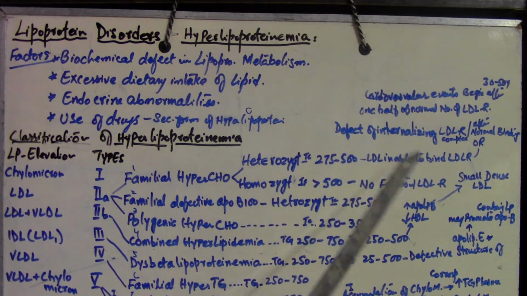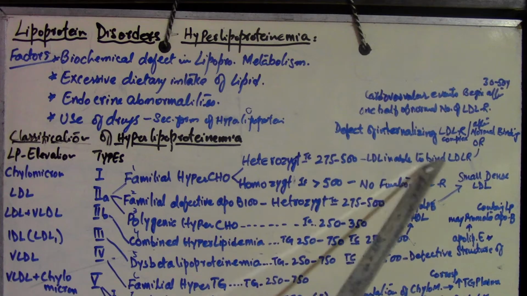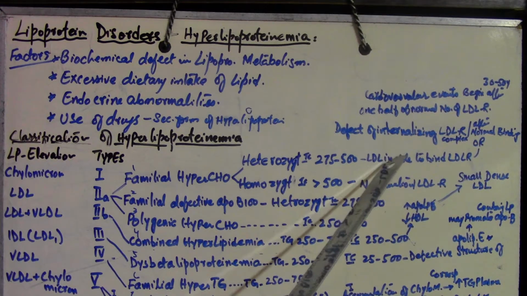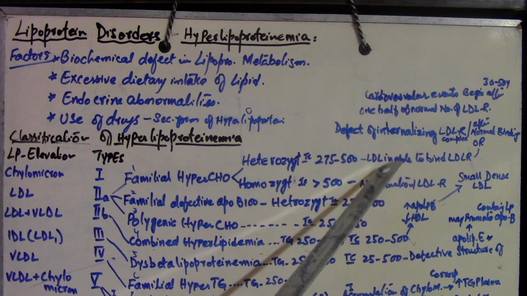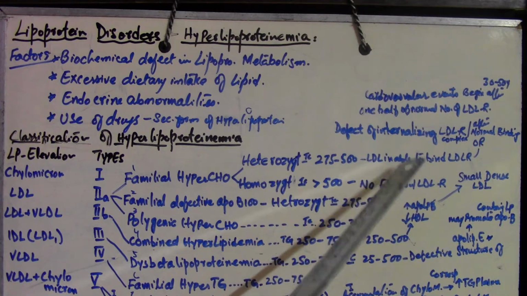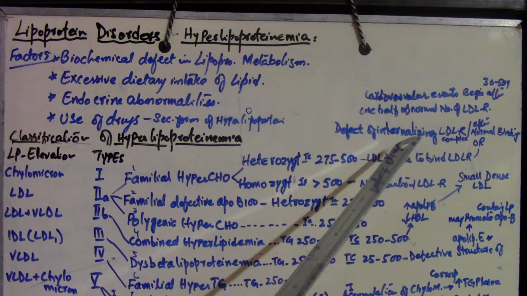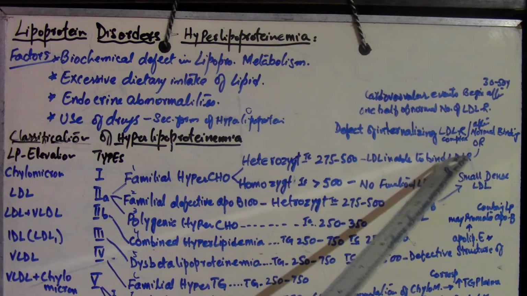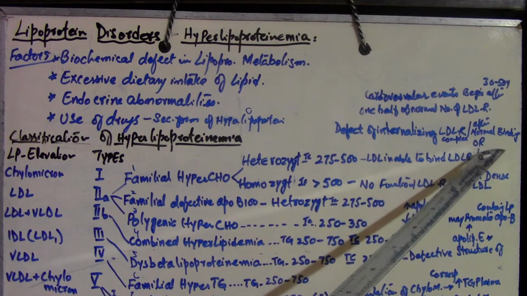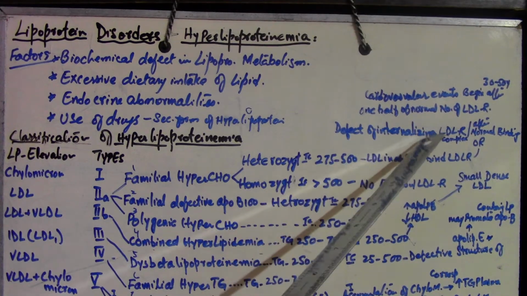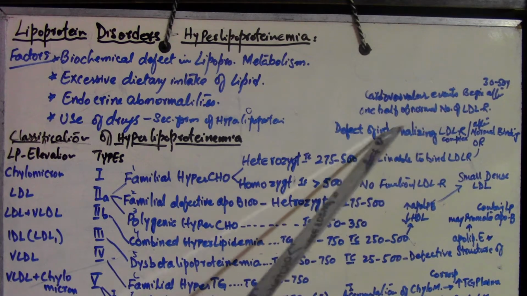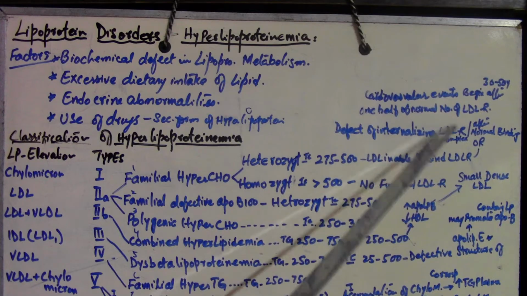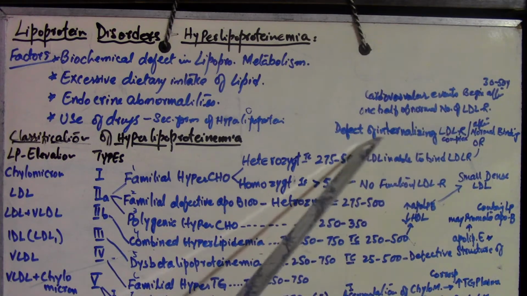In heterozygote, the LDL is unable to bind the LDL receptor. That means LDL receptors are present, but there is some defect either in the receptor or in the LDL particle that makes them unable to bind with the receptors, leading to accumulation and increased level in plasma. Or it may occur due to a defect of the internalizing LDL receptor complex. That means when LDL binds with the LDL receptor, there must be an internalizing complex formation between the LDL and the LDL receptor. So there may be a defect there.